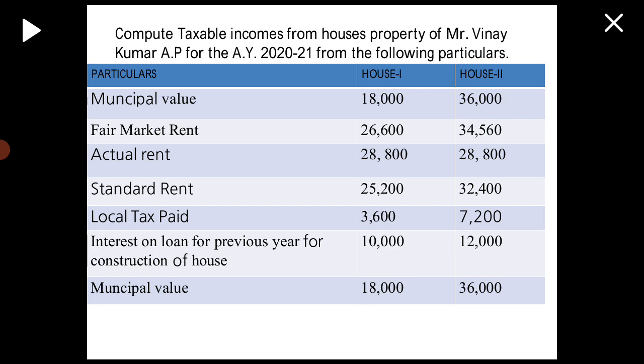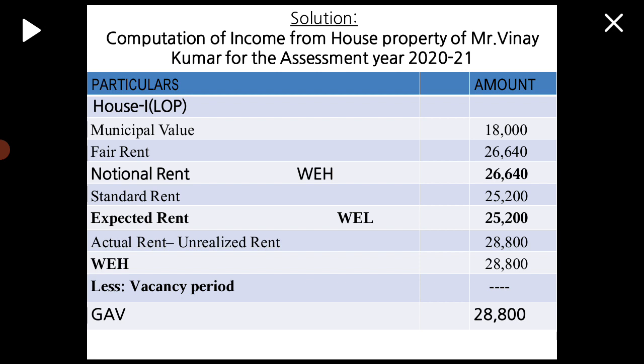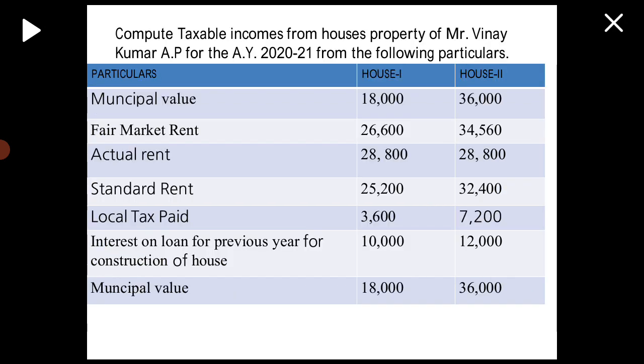Standard rent, first house 25,200, second house 32,400. Local tax paid 3,600, 7,200. Interest on loan for previous year for construction of house 10,000, 12,000. So these are the informations given.